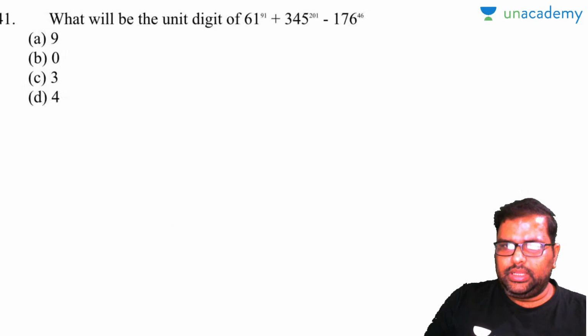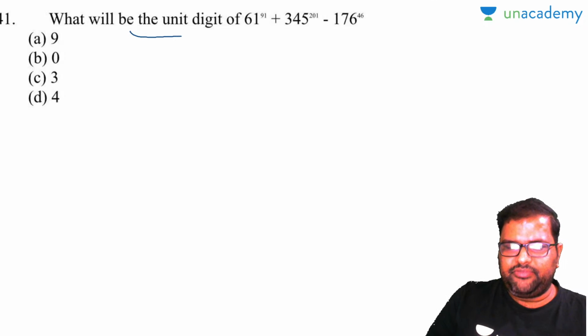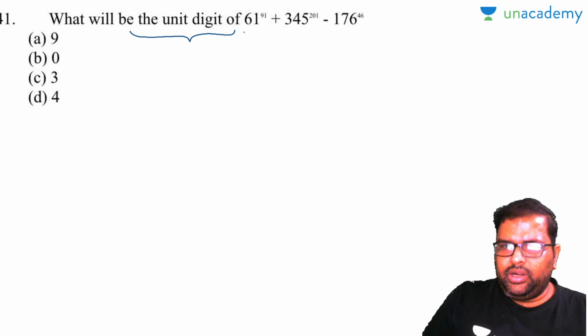Done. Chalo, let's solve the next question. Now what will be the unit digit of? Now this is a very easy question. Everybody knows 1 to the power of anything will be equal to 1. 5 to the power of anything will be equal to 5.